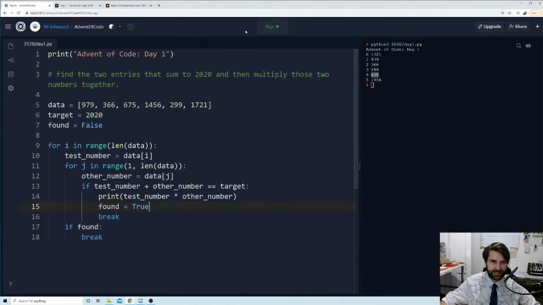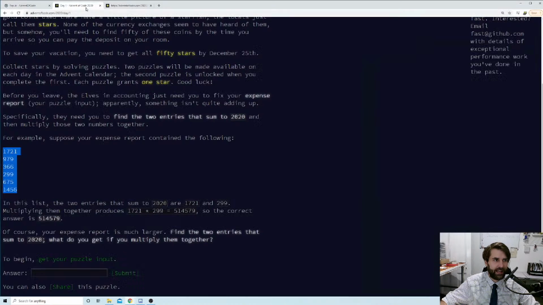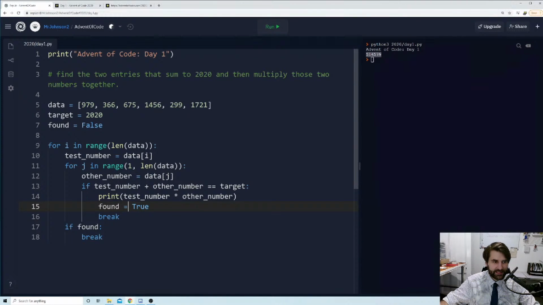Big reveal. Let's see if this does anything helpful. Gosh, look at that. It is found 514579, and our answer is 514579. So that is fantastic. We've got a loop here.